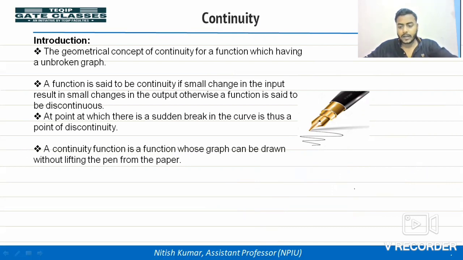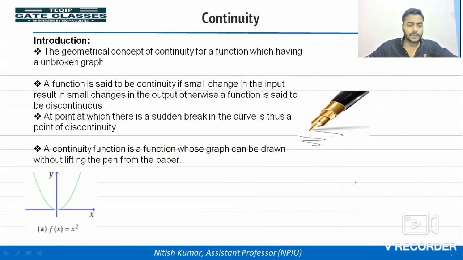Let's see a few graphs of continuous or discontinuous functions. The first one is x square. You can see here x can vary from minus infinity to infinity, and y can vary from 0 to infinity. There is no sudden break, there is no broken graph, so this function is a continuous function.